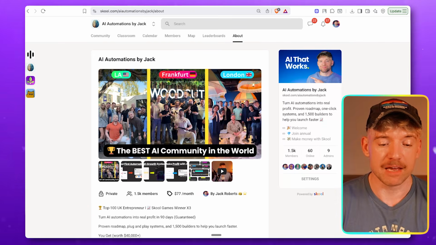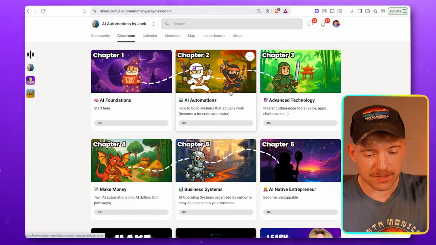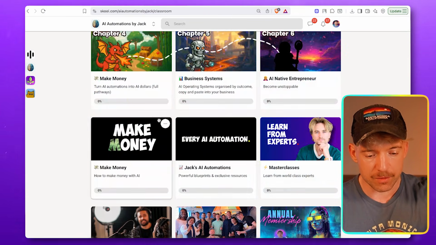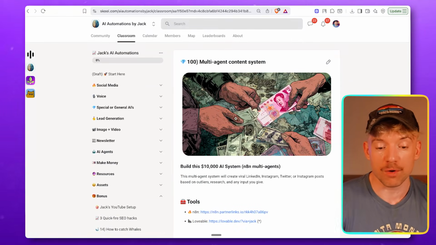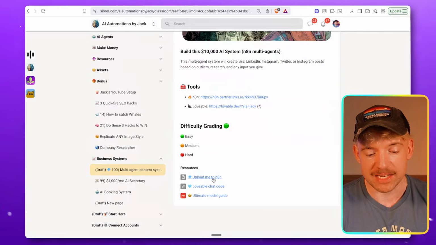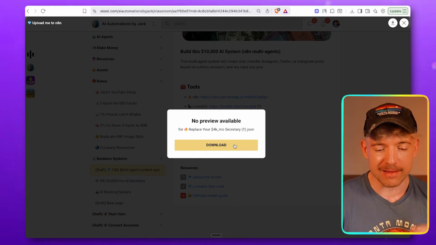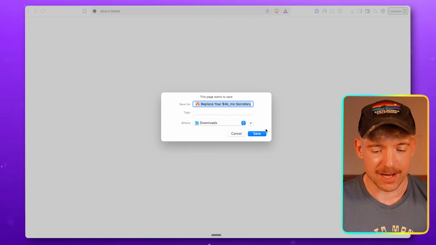So let's start by, if you want to grab the blueprint, just come over here to the classroom. We're going to come down to every AI automation, and then on the left-hand side, you'll see a multi-agent content system. Then basically you're going to click on this, and we are going to download it because we like one-click downloads, right, guys? So let's just save this.